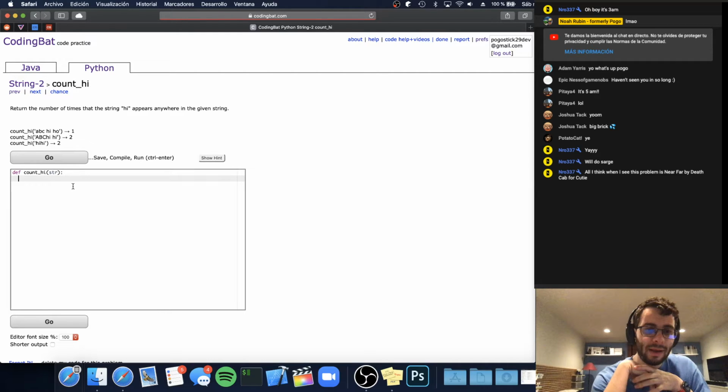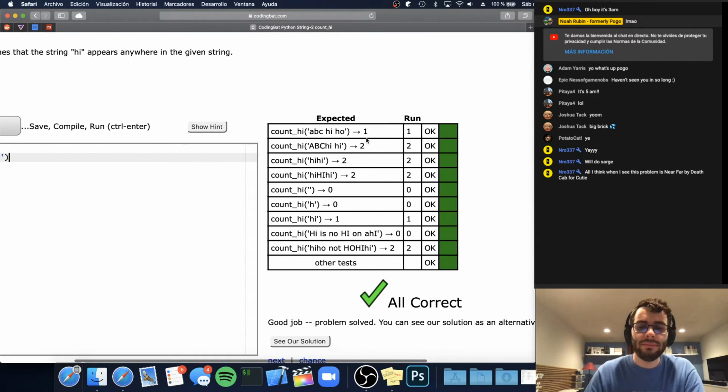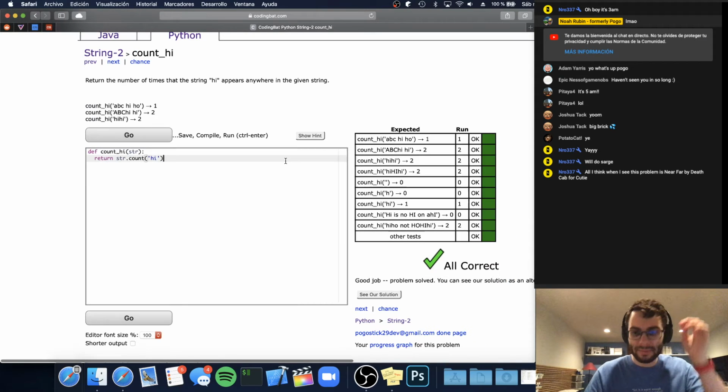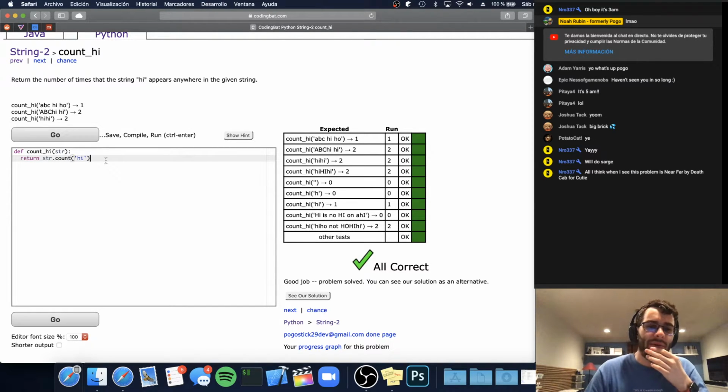Return the number of times a string high appears anywhere in the given string. I mean, this is probably cheating, but it works. I mean, Python has a built-in count function. Yeah, there's not really anything else to say about this. I mean, if you really wanted to, you could move through the string and look at each pair of characters and see if the pair is HI. And we might have to do something like that in some of the later string problems, but nothing to say there.